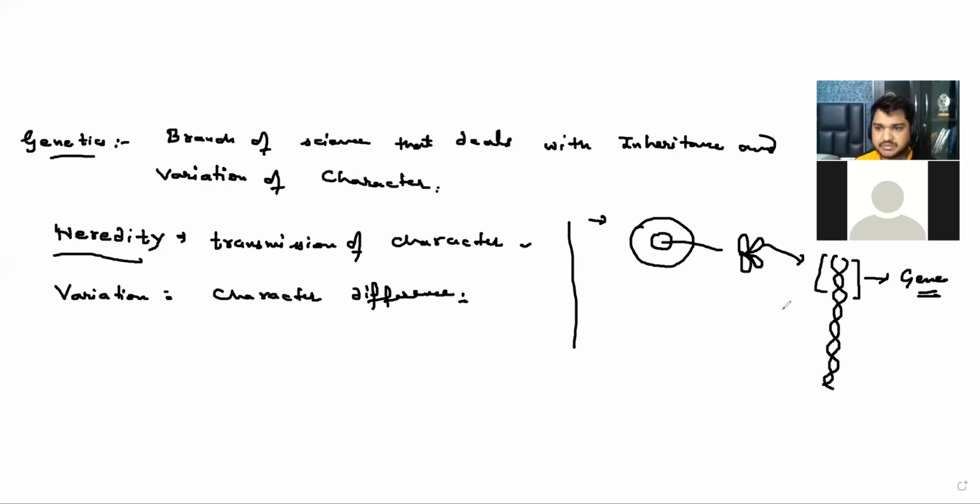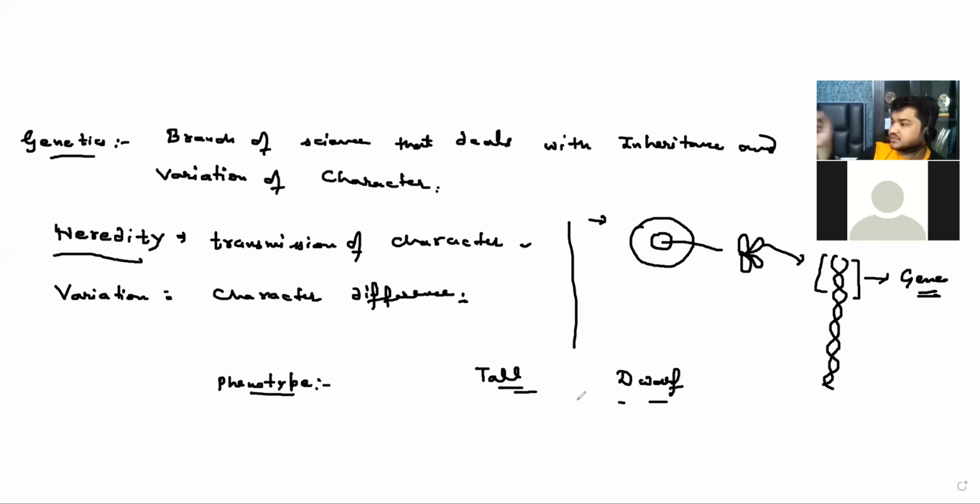But if I ask you something, if I am representing height, do we have to show the gene every time, like this small fragment? No, we don't have to show the gene every time, because you just see the height of someone and you can say that he is tall or he is dwarf. This is known as phenotype, the observable character which you can see by your eyes.